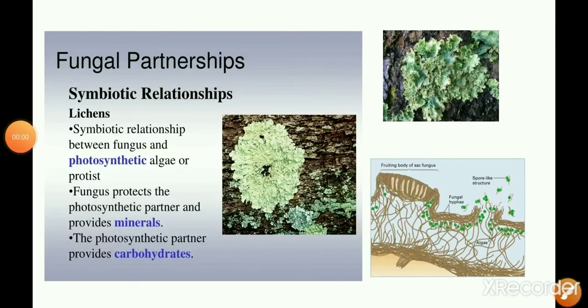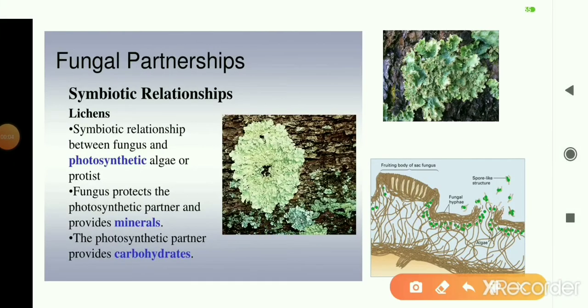Some of the species of fungi are found to make symbiotic association with blue-green algae or cyanobacteria. And this symbiont, or the dual relationship where the fungi forms a symbiotic association with blue-green algae, is called lichens.